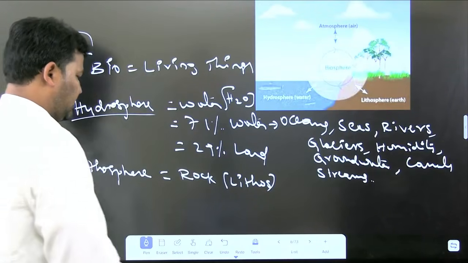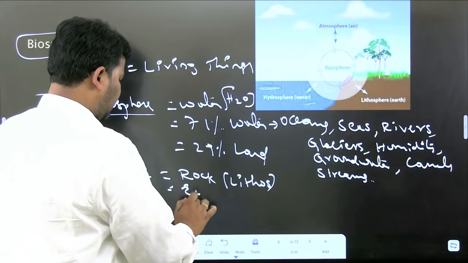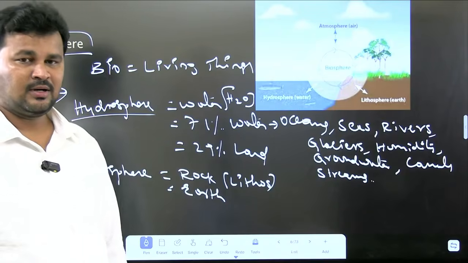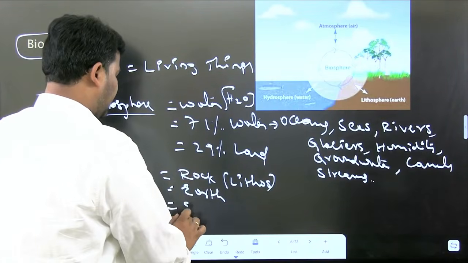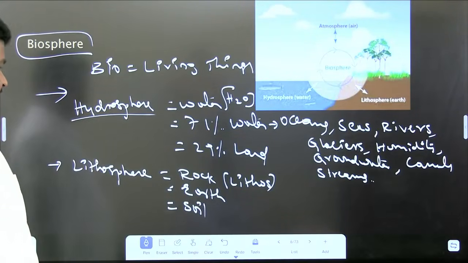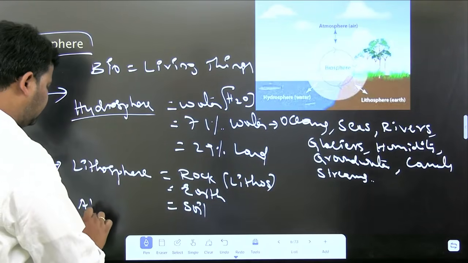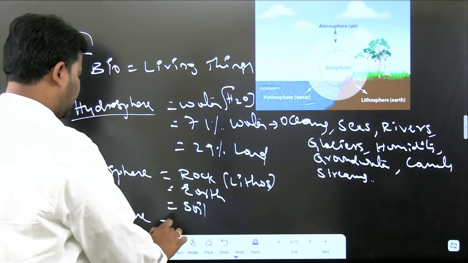Instead of rock, I can write earth also. So finally, lithosphere is nothing but earth, nothing but rock, and I can write it as soil. Clear. And already we have discussed atmosphere. Atmosphere is nothing but air.